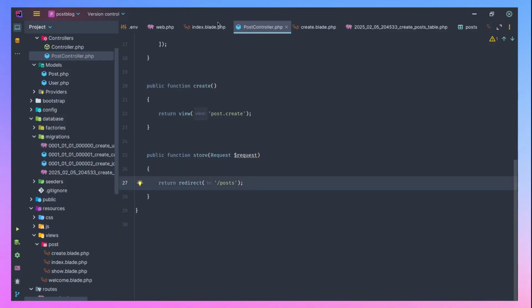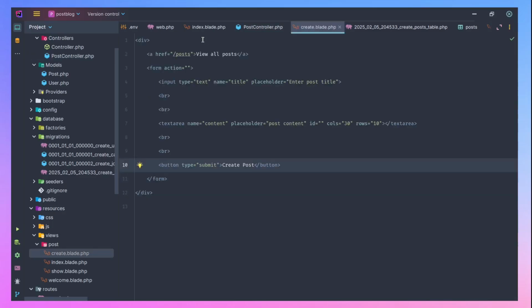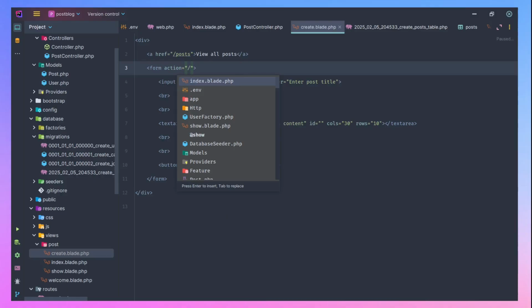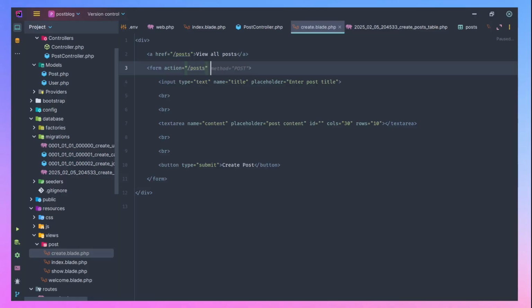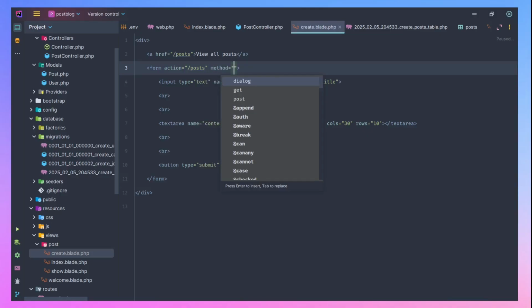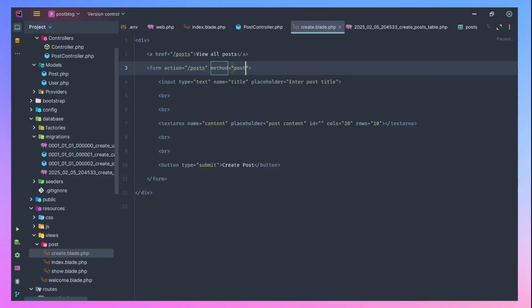Then let's come back to our form here. If you have been able to master your HTML very well, you should know how to define an action. We are posting to posts, and the method of that form is going to be post. Now let's do something here.